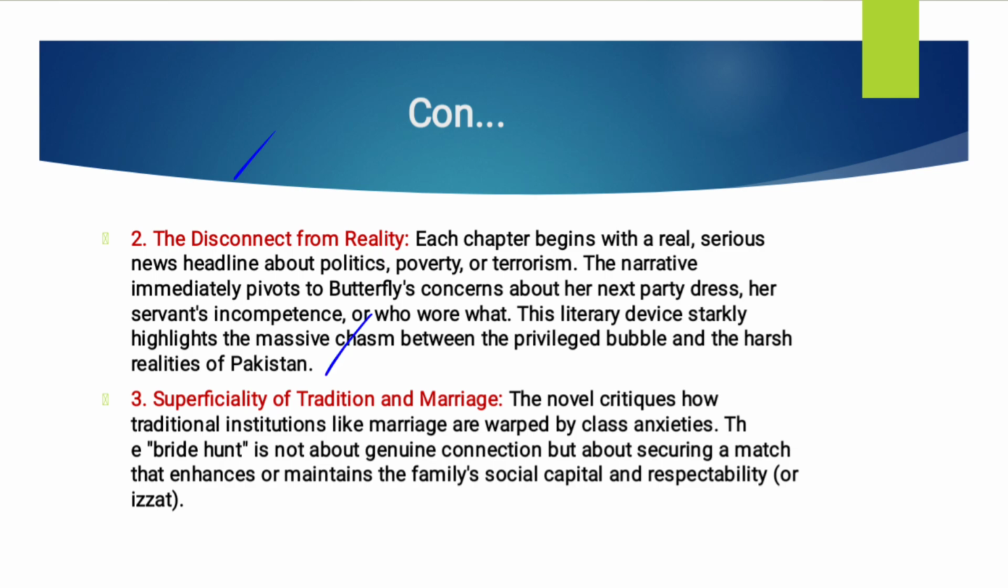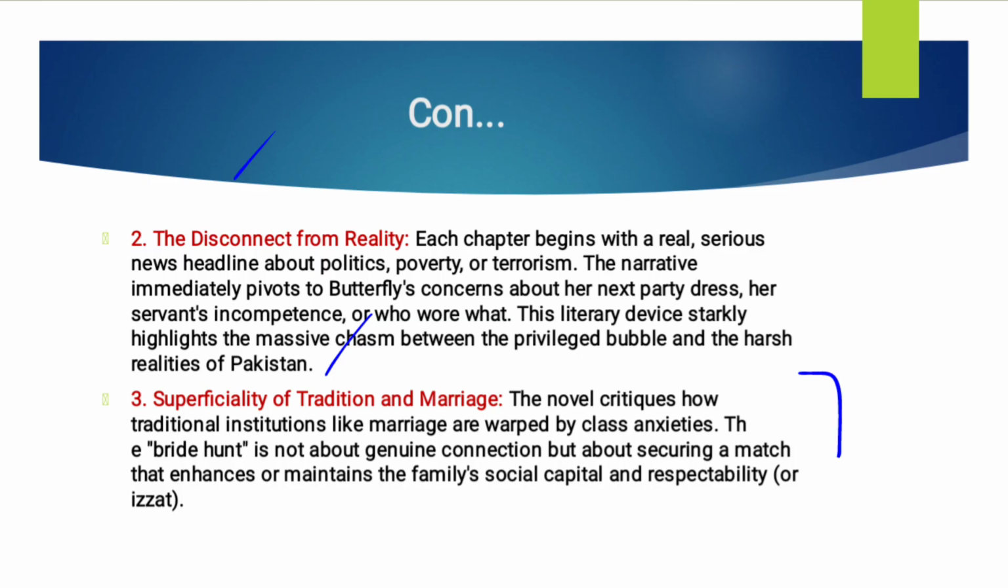So then we have superficiality of tradition and marriage. That's one of the best points. For example, in this novel, you might have seen that there are many things which have been discussed, but one of the most important things was the bride hunt, and that's the sore reality of our society, where we find a bride, and we always think that she should have this, she should have that, she should have this, she should have that. So all these things are happening in our societies.